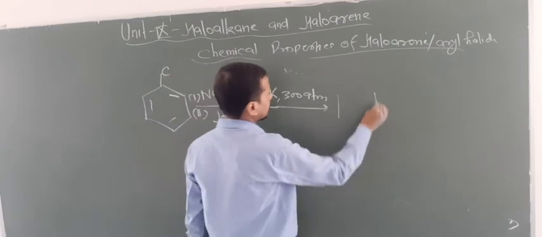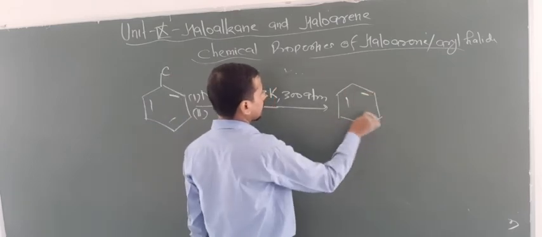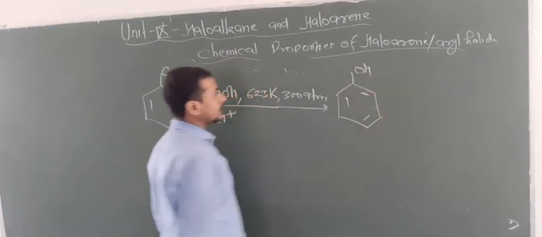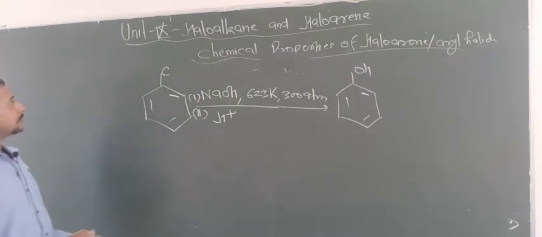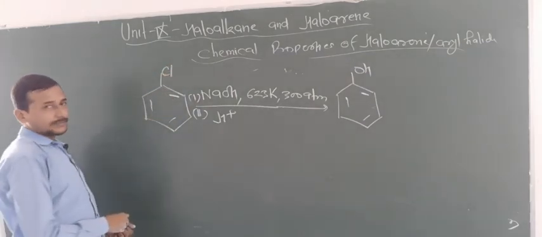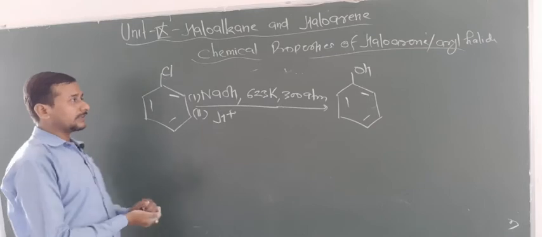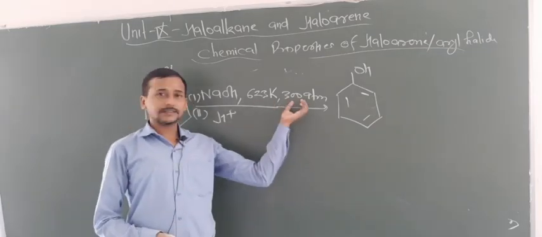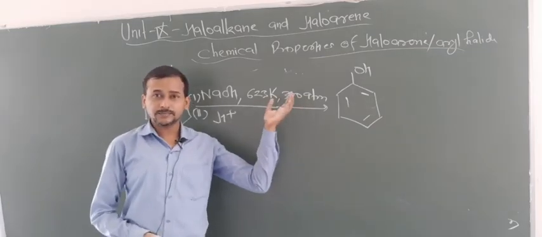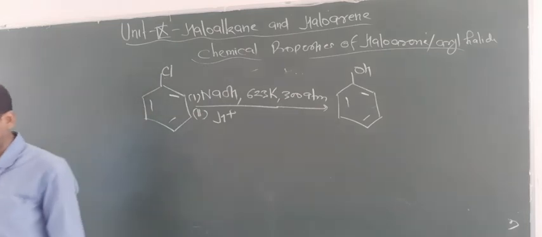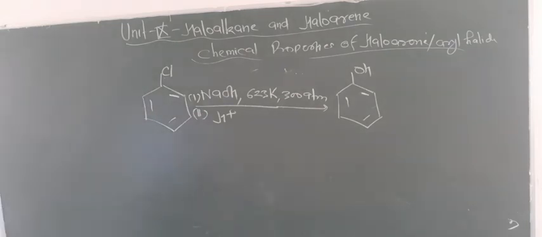Now what happens here, this gives phenol. Okay, so these are the drastic conditions. In this condition, look how much pressure is given, 300 atm, that is 300 times more than the pressure applied on us. So that's why the pressure is high, and in that condition this reaction occurs.